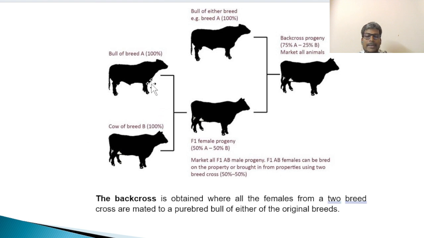So in the diagram you can see A breed, B breed. When these cross, the resultant will be F1 progeny. Again, this F1 progeny will cross with either one of these parents. Here we have chosen A parent, where we get again a second progeny, that is the F2 generation, where you can see the difference in the genome contribution from the parent or from the mixed genome. So this will help to bring heterosis or to achieve a hybrid.